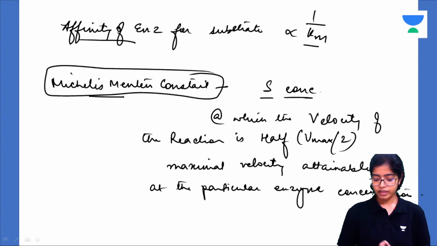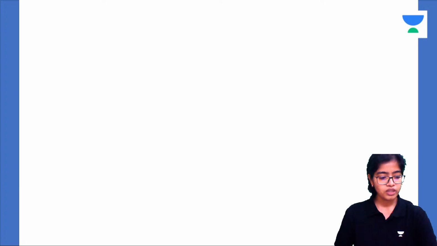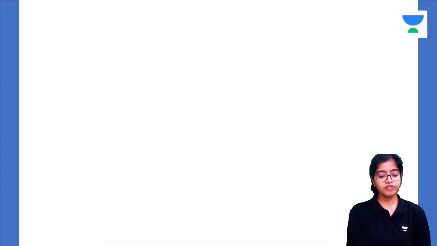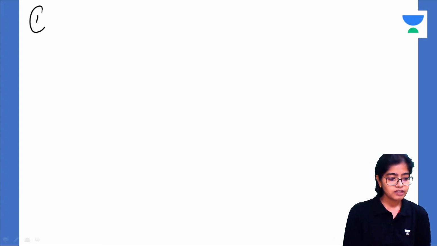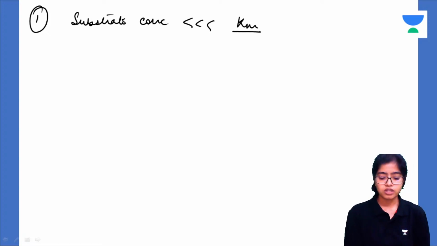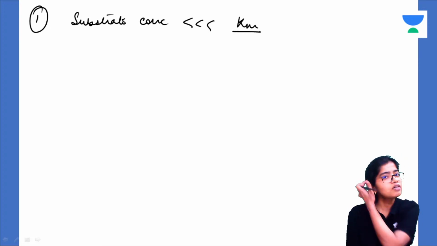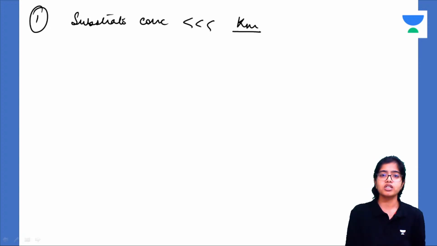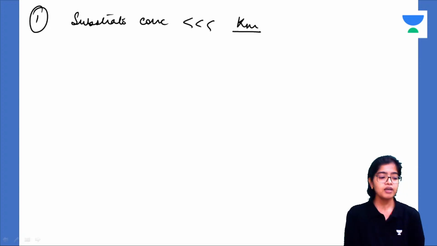Now let us very quickly see different scenarios and how they affect the Km and the V max. There are three scenarios. First is when the substrate concentration is very, very less compared to the Km, or the Michaelis-Menten constant. Km is also a substrate concentration only, the substrate concentration at which the velocity of the reaction is half of the maximal velocity for that particular concentration of enzyme. So during the course of the reaction, when the substrate concentration is very less compared to Km, what will happen?